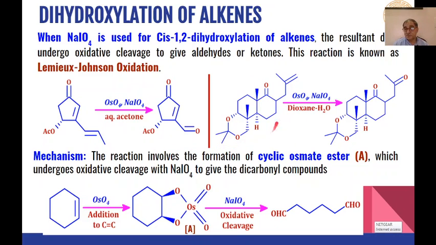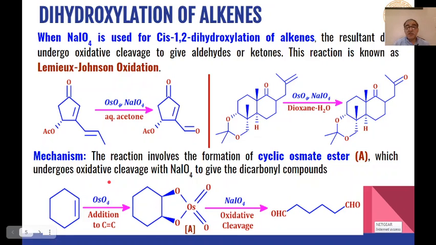Similarly in this case, in these types of alkenes, when we are using osmium tetroxide and sodium periodate, the carbonyl group is not affected, only the carbon carbon double bond undergoes oxidation, and in the first step osmium tetroxide will react with this methylene group and we will get 1,2 diols. Then those 1,2 diols will undergo reaction with sodium periodate and undergo oxidative cleavage to give us these types of ketones as the product.